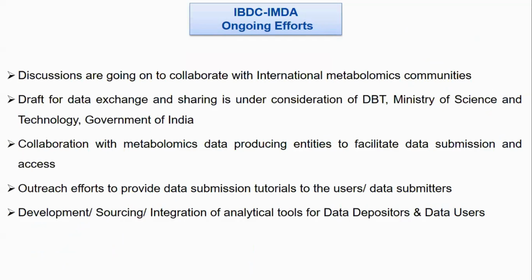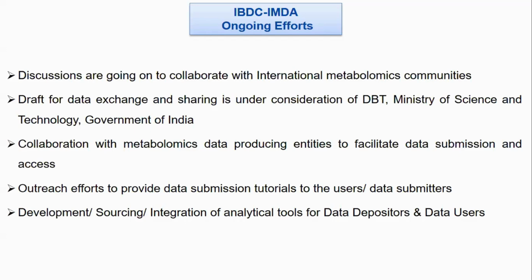Right now I have discussed the submission process and the information related to metabolomics, and these are the ongoing efforts related to the IMDA database. Discussions are going on to collaborate with various international metabolomics communities, so that we can meet the international standard and make IMDA one of the good international data centers, a good database to collect metabolomics data sets.